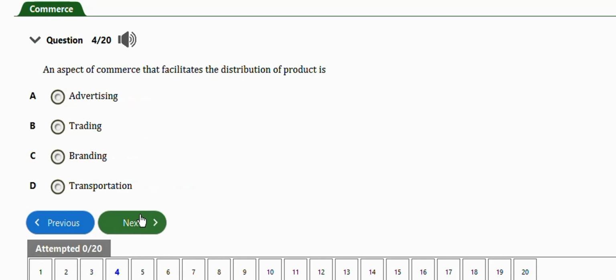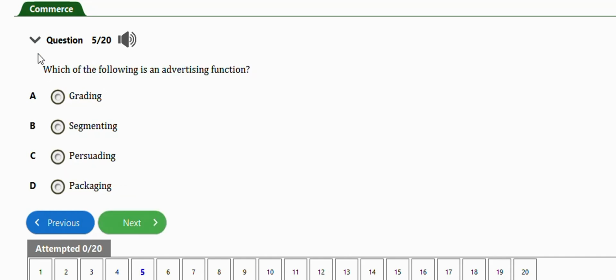Okay, next question, this one says, an aspect of commerce that facilitates the distribution of product is, we have advertising, trading, branding, transportation. So guys, the right answer to this question is option D, transportation, and not advertising. Take note of this question guys, the right answer is option D, transportation. Next question, this one says, which of the following is an advertising function? We have grading, segmentation, persuading, packaging. The right answer is option C, persuading.